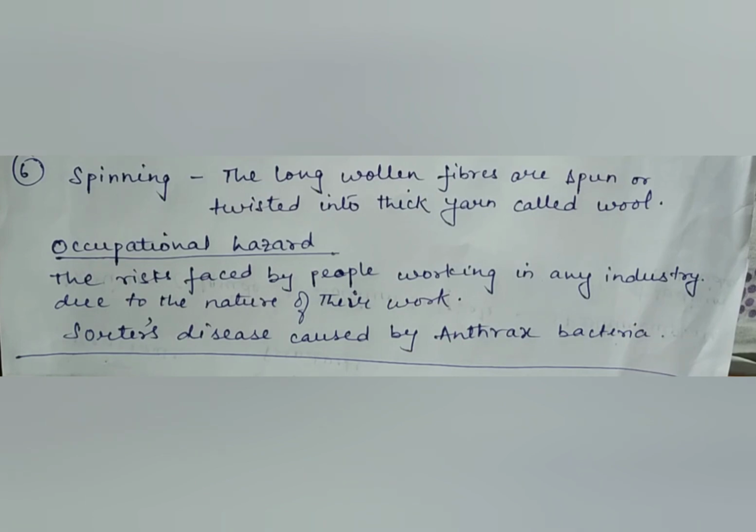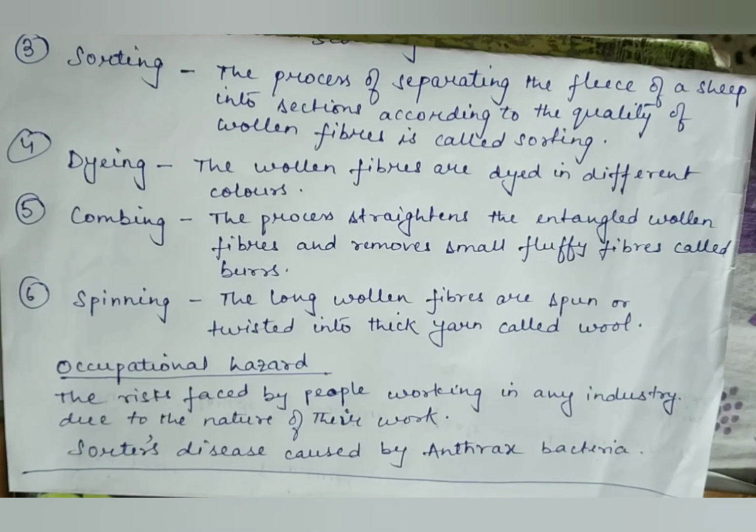Okay. The sorter's job is very risky because they get infected by the bacteria called anthrax bacteria, which causes a deadly blood disease called sorter's disease. So the sorters in the woolen industry are at a very high risk of getting sorter's disease, or getting infected by this particular bacteria called anthrax bacteria.